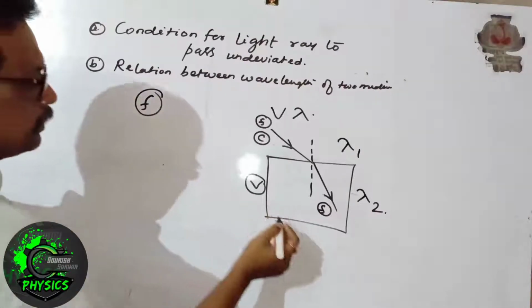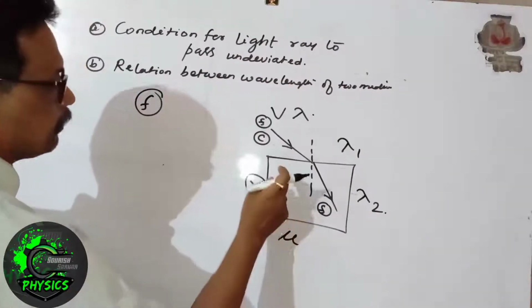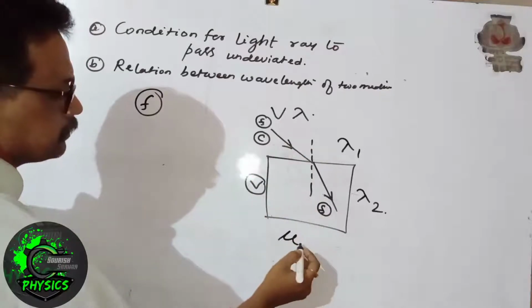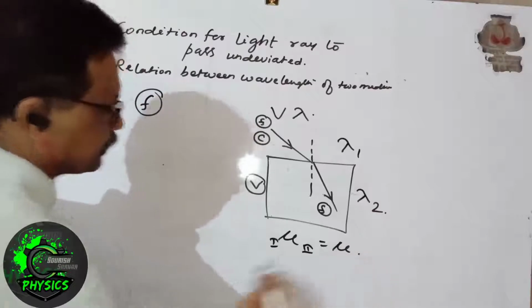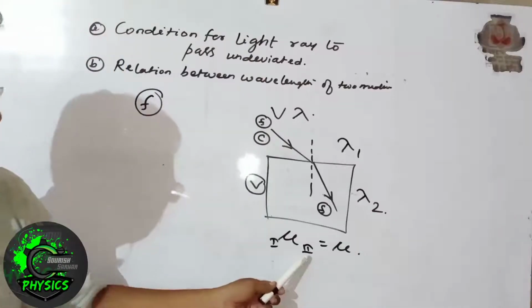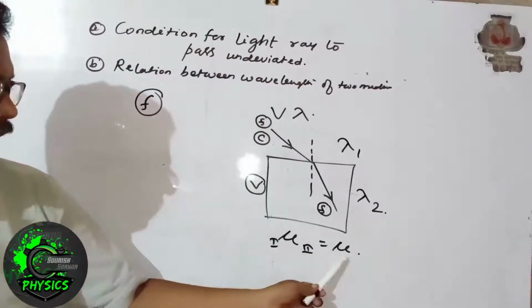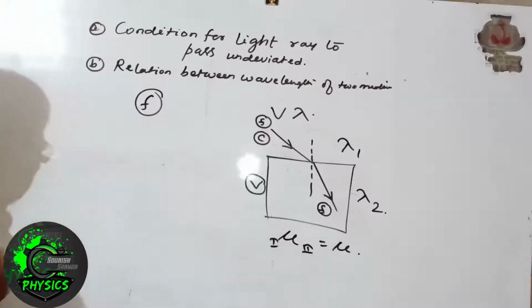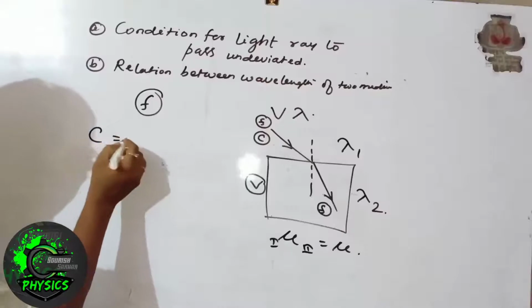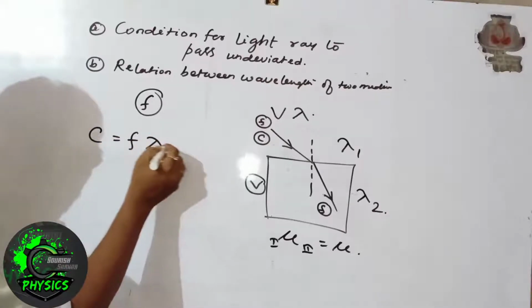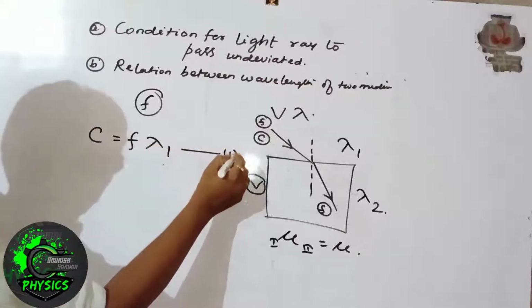Let the refractive index of the second medium with respect to the first be mu. We call it the refractive index of the second medium with respect to the first, and let it be mu. So for the first medium, we can write c equals f into lambda 1. Say this is equation 1.